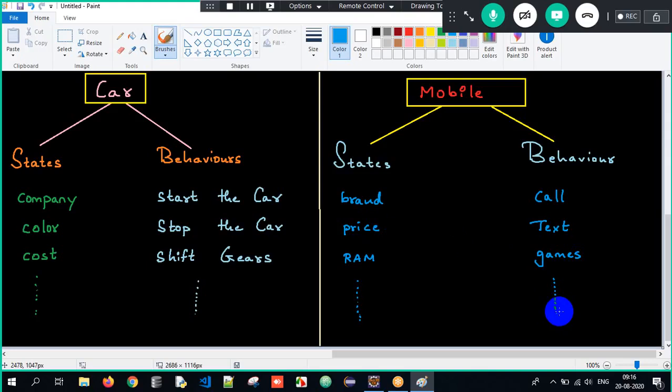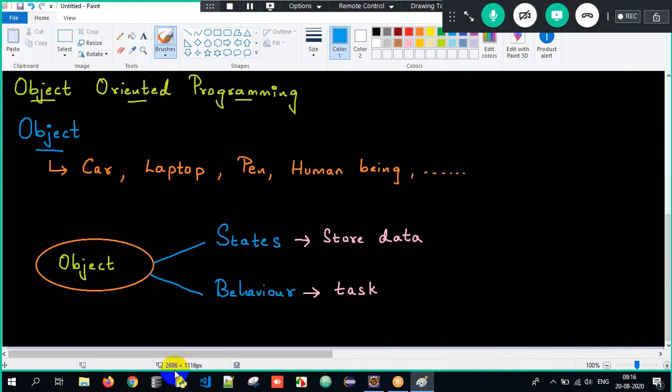This is what we are supposed to understand when it comes to object, states, and behaviors. Got it? This is one of the most important, basic foundations for your OOPS concept, object-oriented programming principles. Correct? But you might have one question here. Sir, this is Java. How is this theoretical concept, object, states, behaviors, with respect to real world aspects, related to Java? How is it related to programming? I have the answer for it.